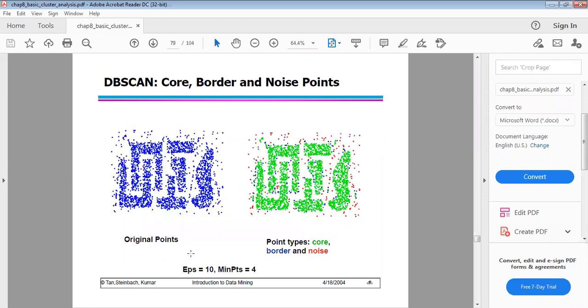So in DBSCAN you represent how core, border, and noise points are shown. These are the original points. EPS is 10 and minimum points is 4. Here, green points represent core points, red points represent noise points, and blue points are the border points. Only the core and border points we consider. The remaining noise points we eliminate. That is the DBSCAN algorithm.